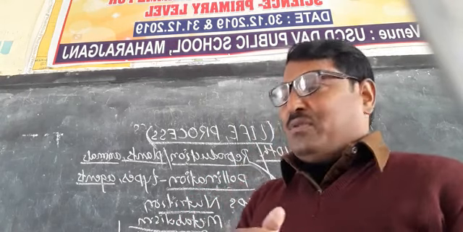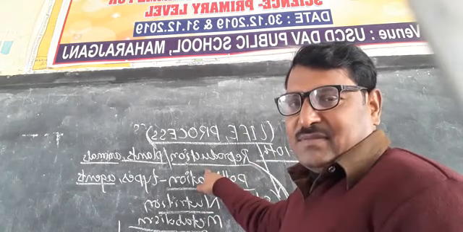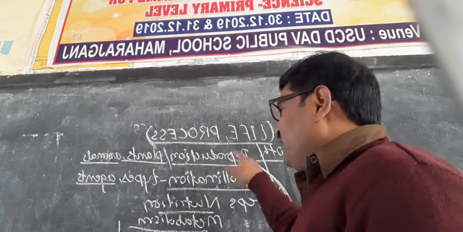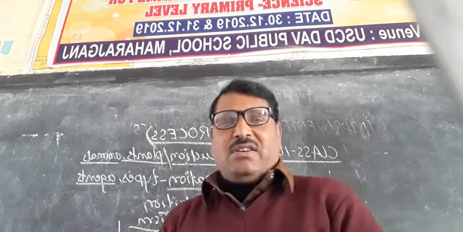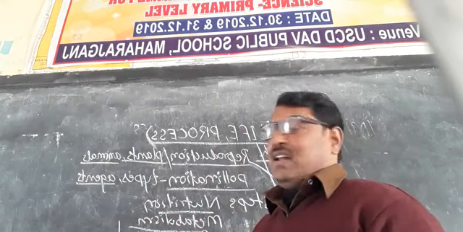Again they can produce. This is called reproduction.